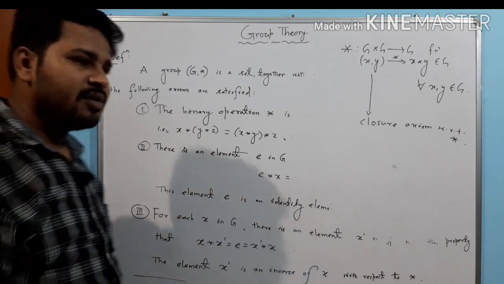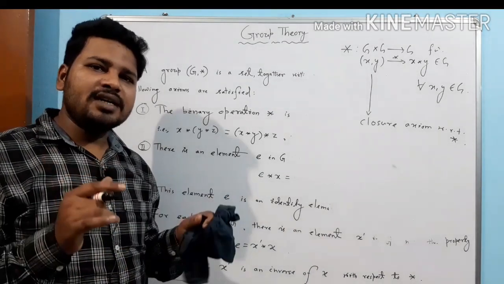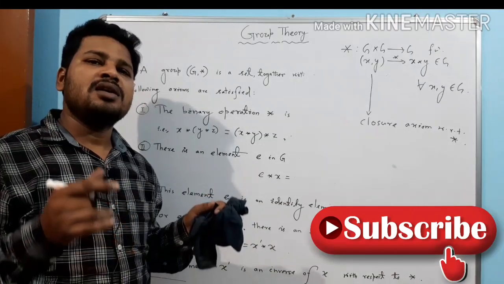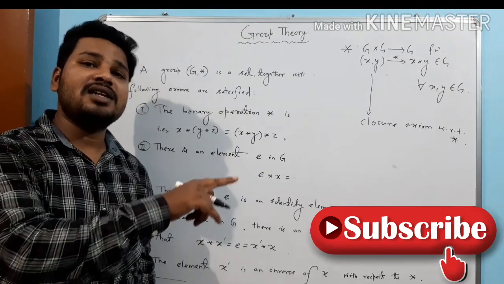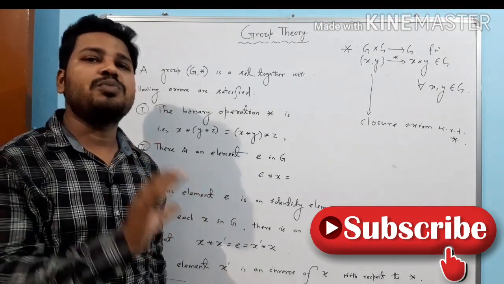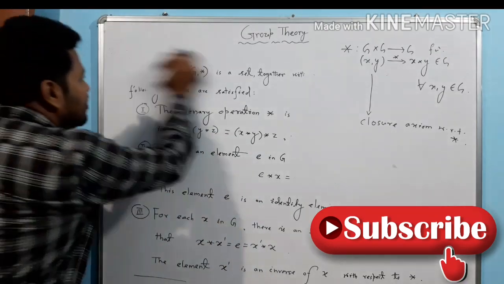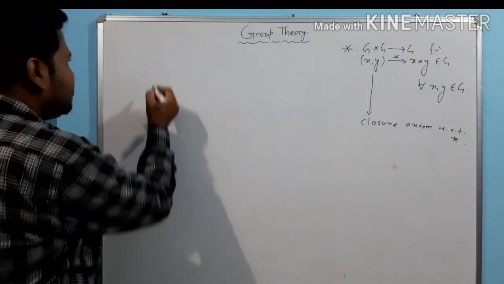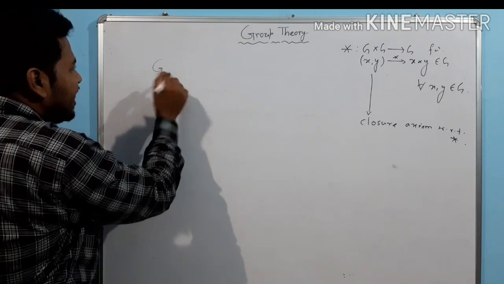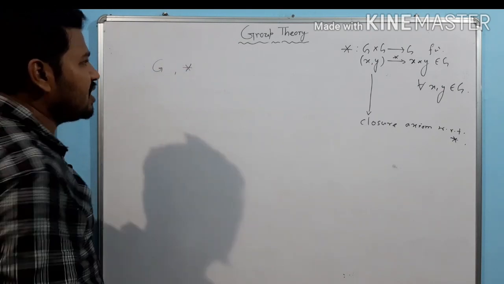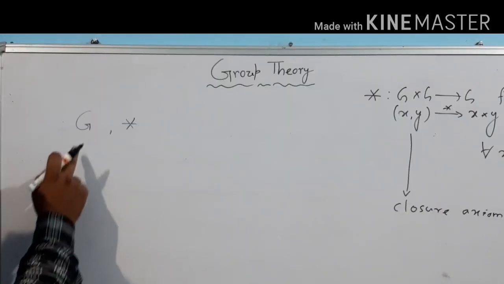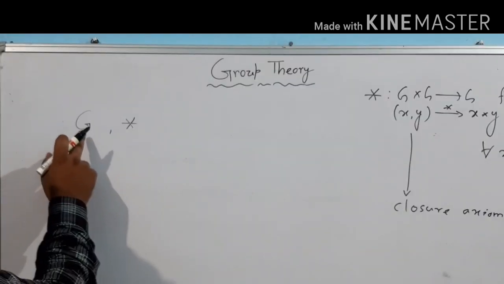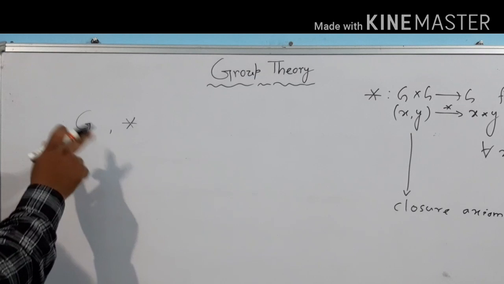So, if some set together with a binary operation is given to us, to prove that the set with respect to the given binary operation is a group, then we have to prove the following. Suppose you are given a set G and a binary operation star defined on G, and I would like to prove that this set G is a group with respect to star.